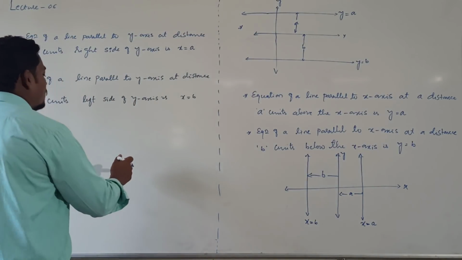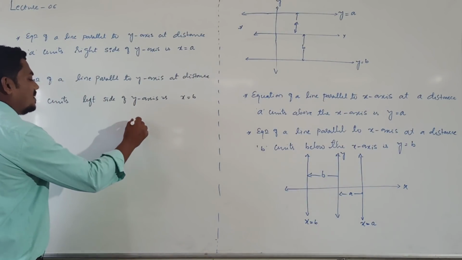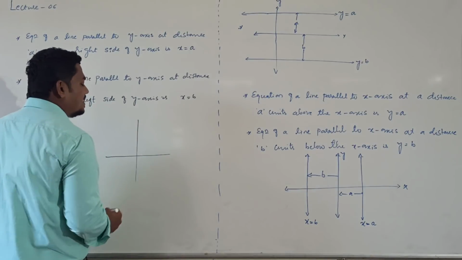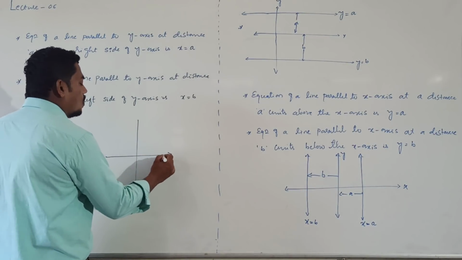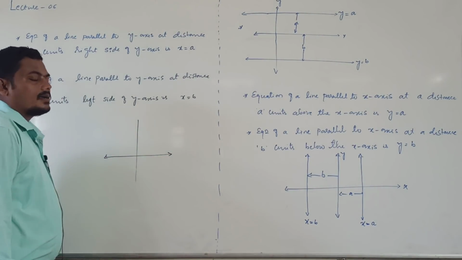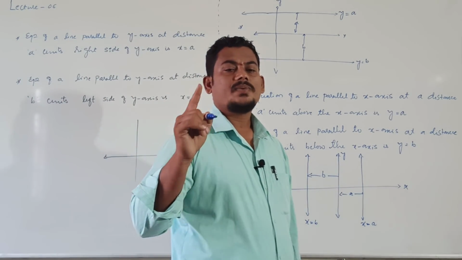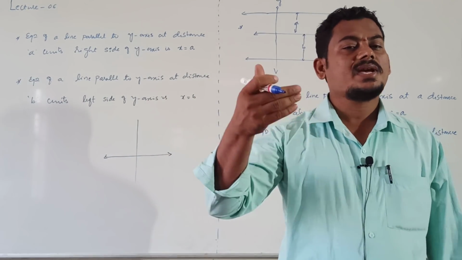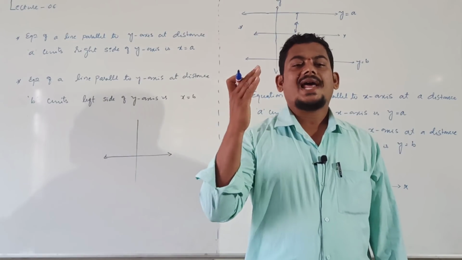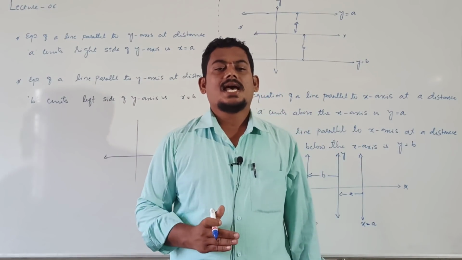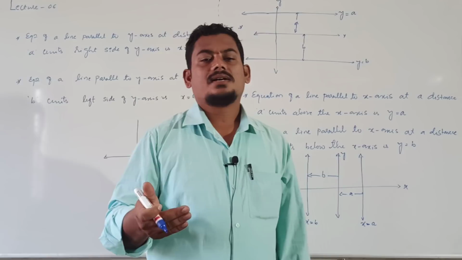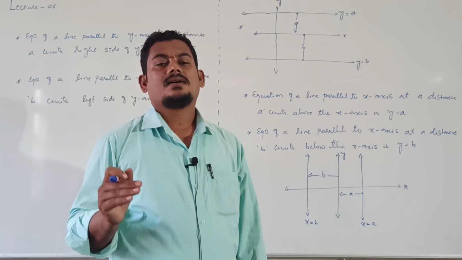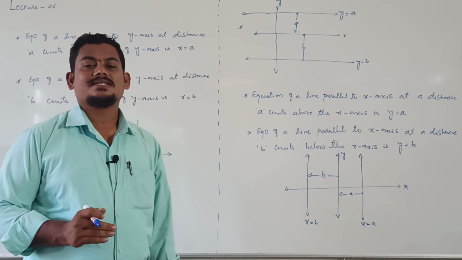Then tell me, the equation of the line parallel to y-axis at a distance 10 units right side of y-axis.